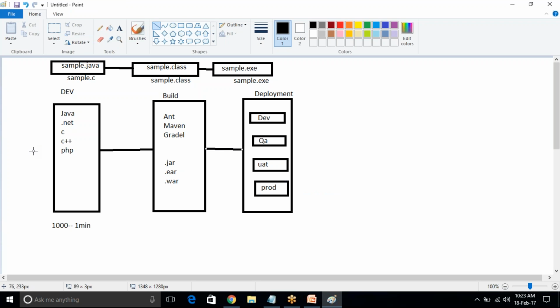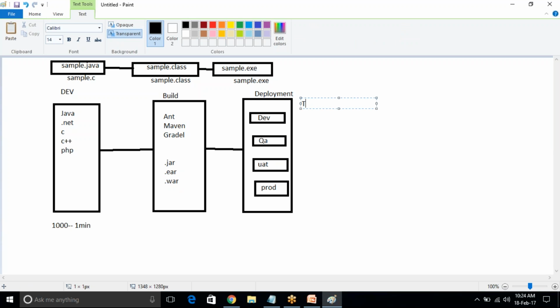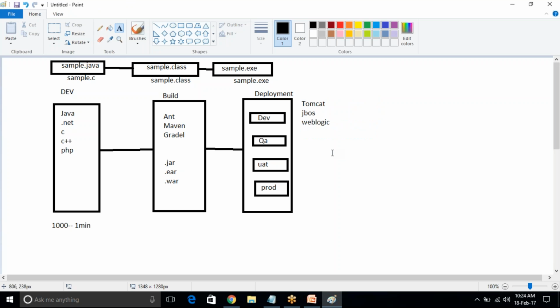So actually what happened, first developer develops the code, after that they need to inform the build team. So these build team guys, they are using these tools. They will generate the .jar, EAR, war files. After that we need to place the code in deployment servers. For example, so many application servers are there, like Tomcat, JBoss, WebLogic, WebSphere. Okay.